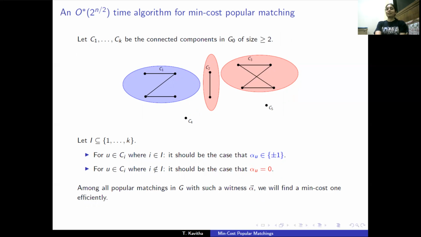So here, the algorithm is simpler. We just take any subset of 1 to k, where these are the connected components of size at least 2 in the popular subgraph. And for vertices in selected components, alpha u is either +1 or -1. For the remaining vertices, alpha u is 0. And we wish to find a min cost popular matching that has such a witness alpha.